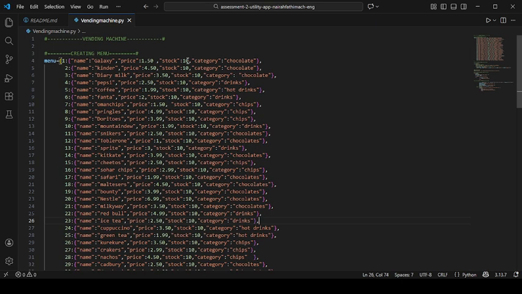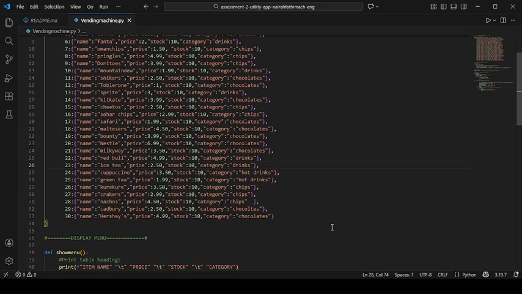First, I will explain this menu. At the start of the code, I created a dictionary called menu. Here the dictionary stores all the items in the vending machine. Each item has a number that acts as an item code. These are the codes 1, 2, 3 that I used here. For every item, details such as name, price, stock and category are stored. Using a dictionary helps to keep the data organized and manage it easily. It allows quick access to item details using the item code entered by the user.